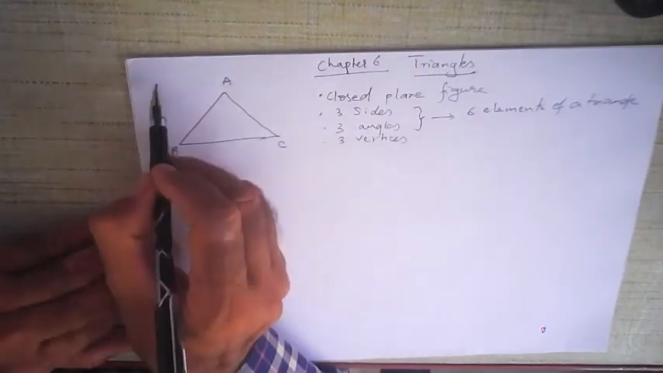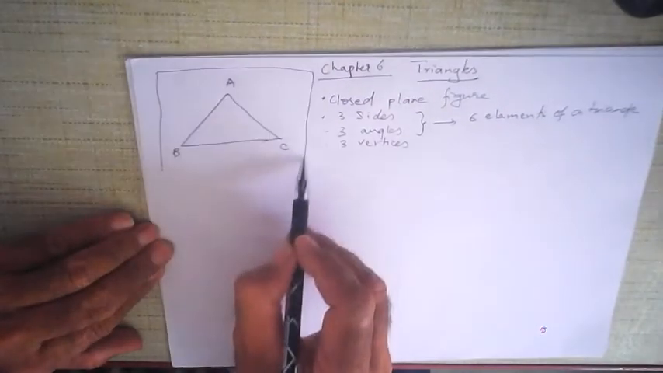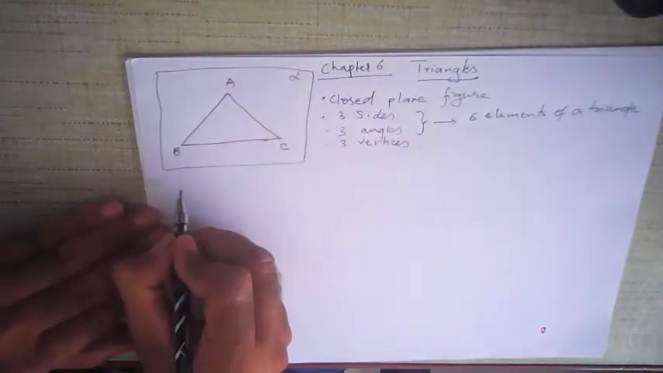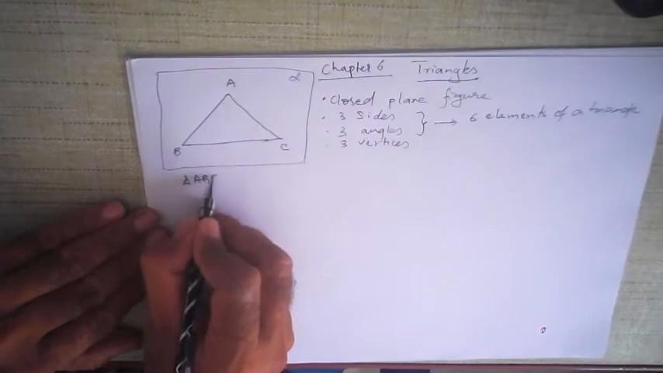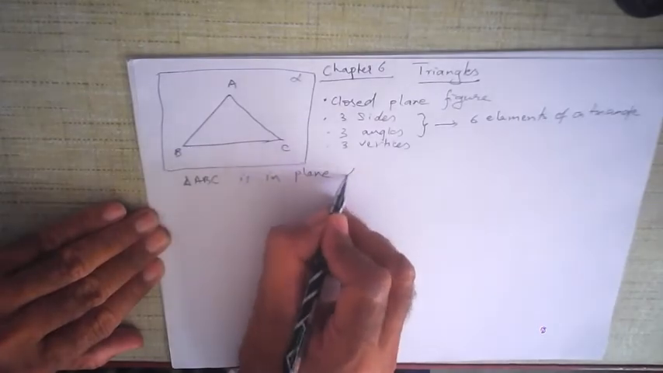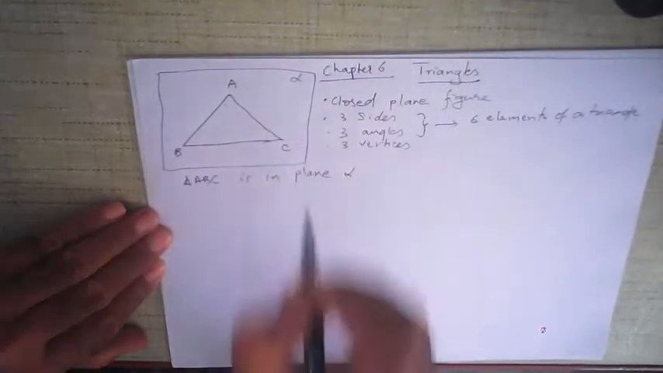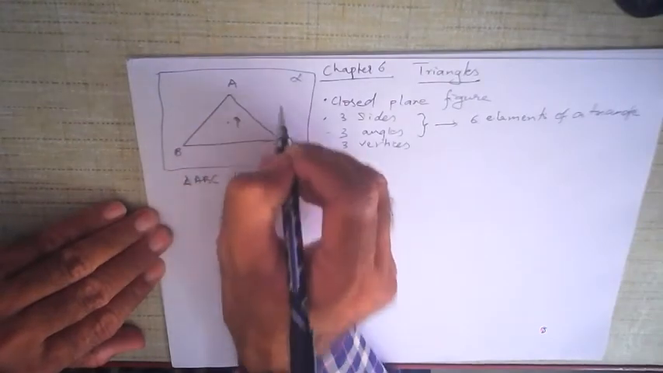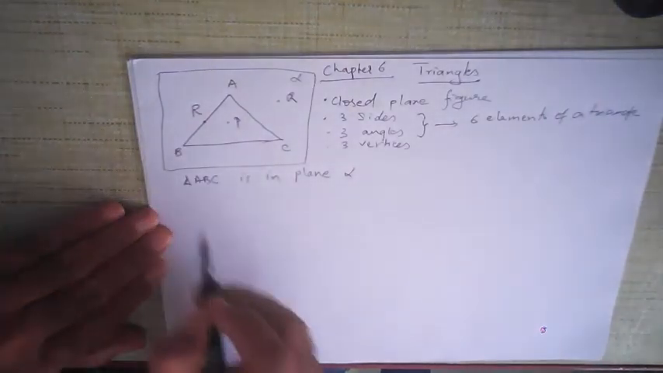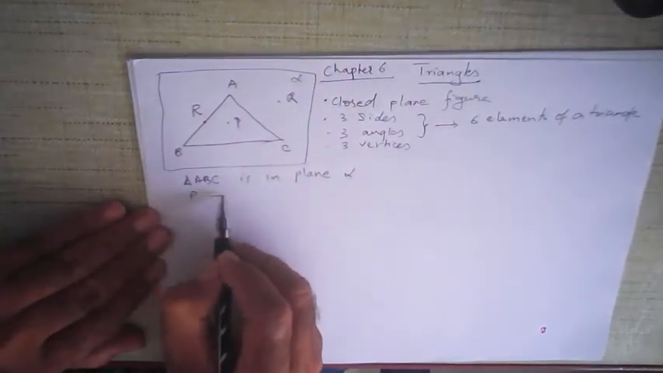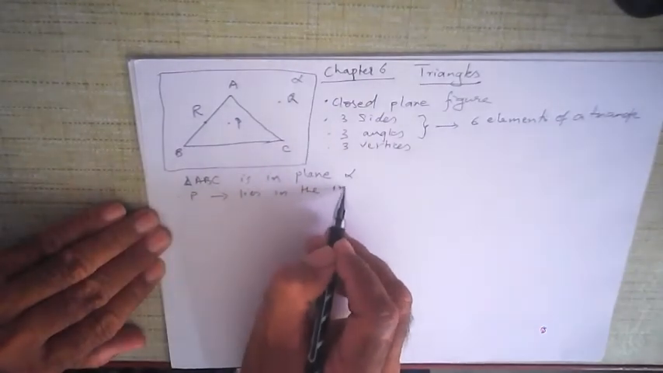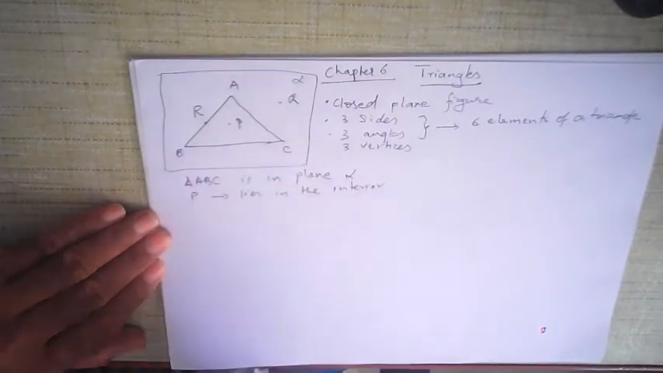You see, suppose this is the plane of the triangle. Let us suppose this is the plane of a triangle, plane alpha. So we can write triangle ABC is in plane alpha. Okay, it's a closed plane figure. It lies in plane alpha. Now, what can you say about point P? What can you say about point Q? And what can you say about point R? We got 3 points. Okay, number one, point P. It lies in the interior of the triangle ABC.